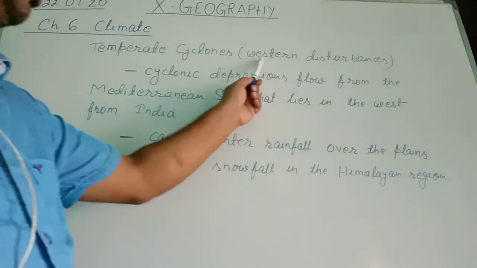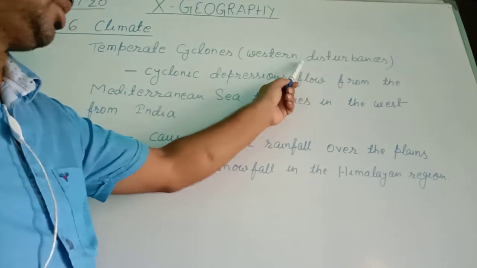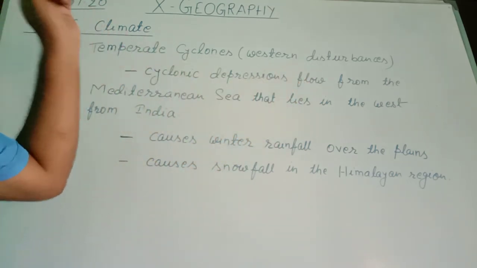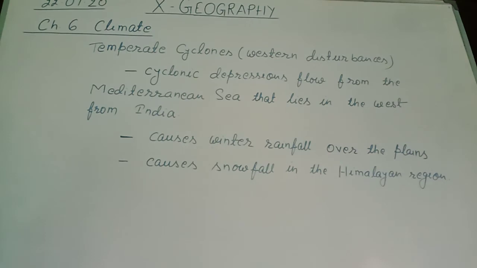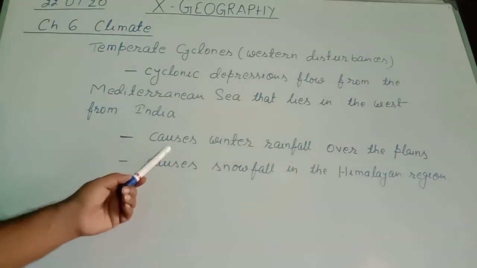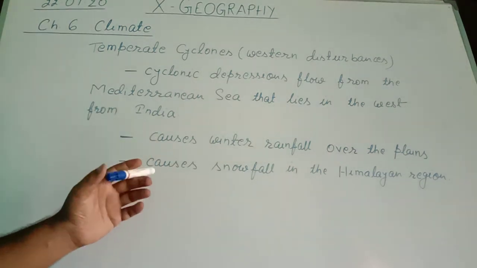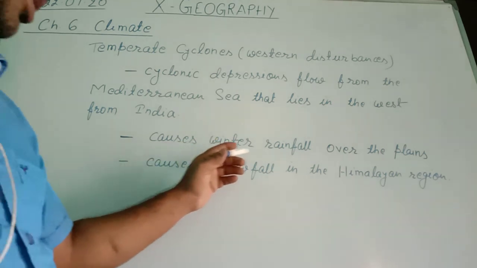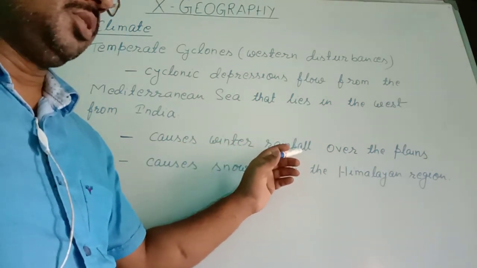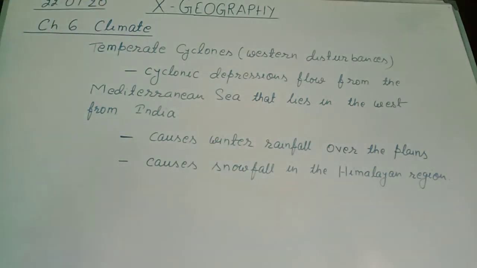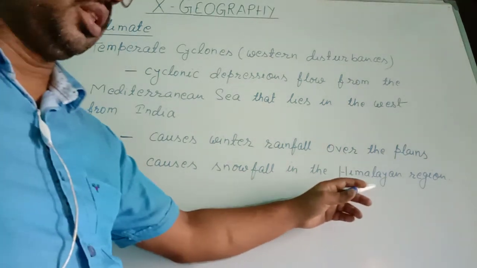The name western disturbances is given because it flows from west towards India, and the northwestern region gets winter rainfall that is very beneficial for wheat cultivation, but there is snowfall in the Himalayan region.